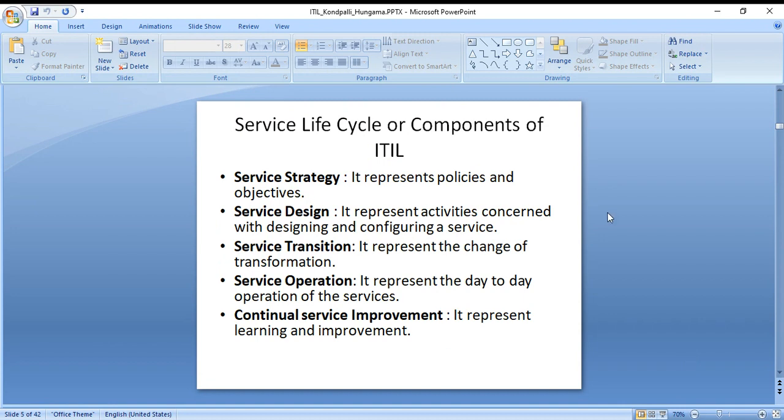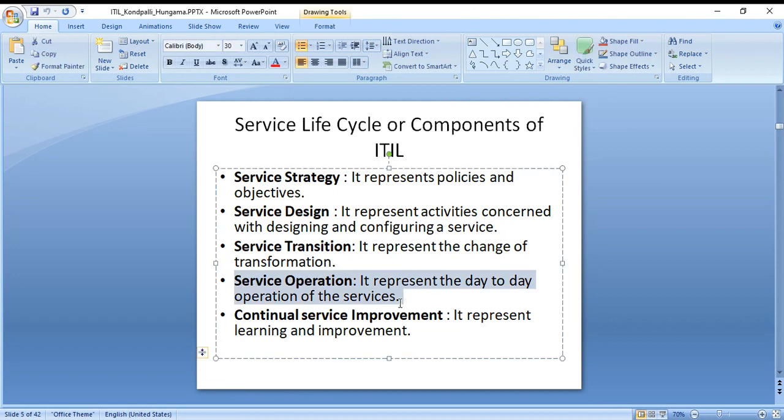Okay. So, this is really important again. Service life cycle, or the components of ITIL. So obviously you know what ITIL is now, just basic information. Now for that ITIL you have a few components, and this is what we work on in day to day activities once you get into a job in ITIL. So this is really, really important for you to understand.